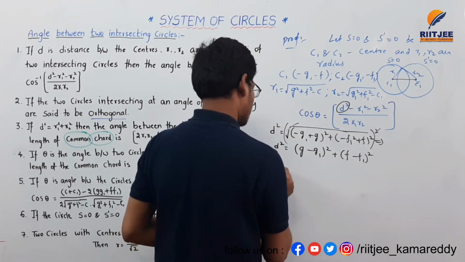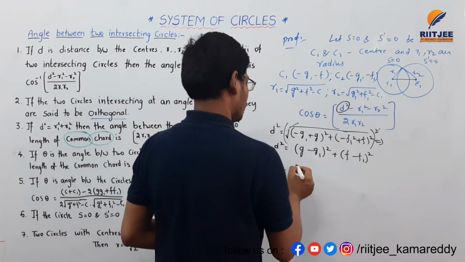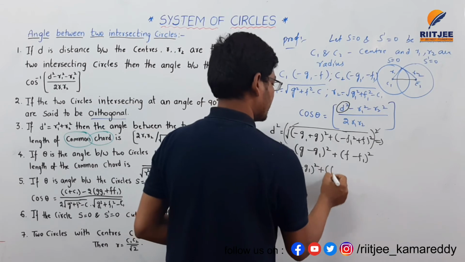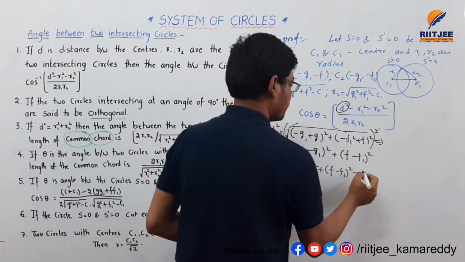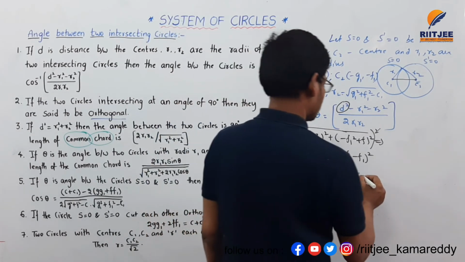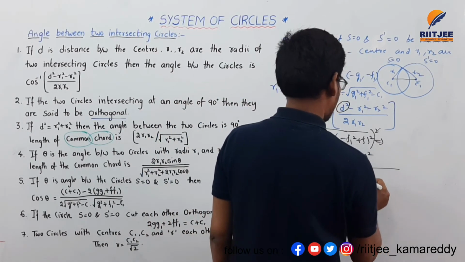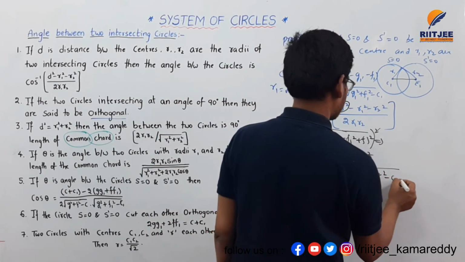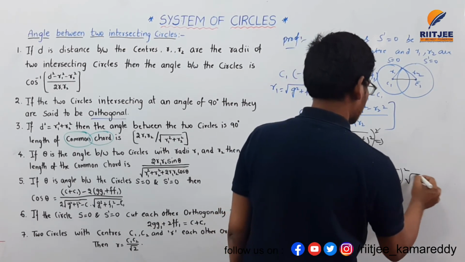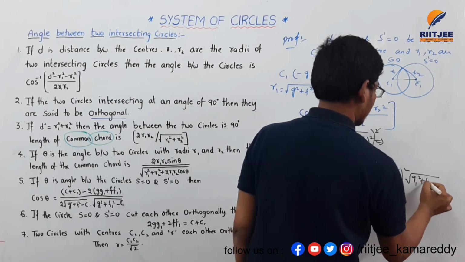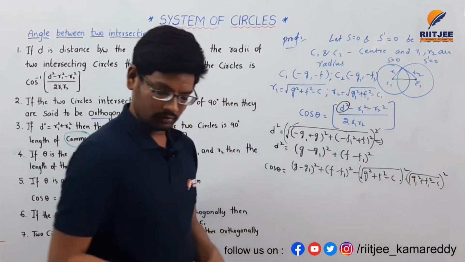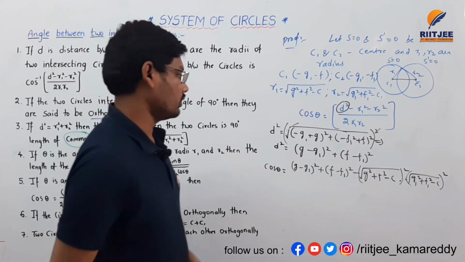So cos theta is equal to (g minus g1) whole square plus (f minus f1) whole square minus r1. R1 is nothing but this is the r1 value. So g square plus f square minus c, and g1 square plus f1 square minus c1.